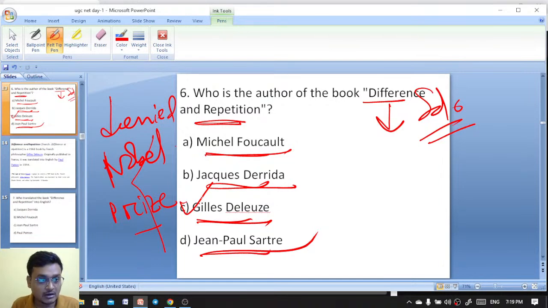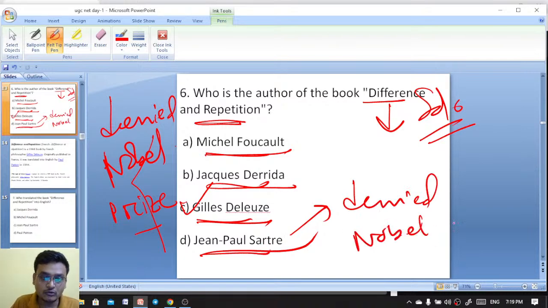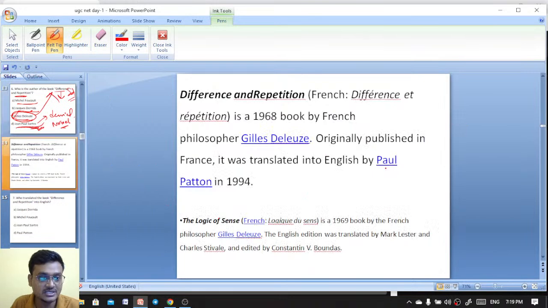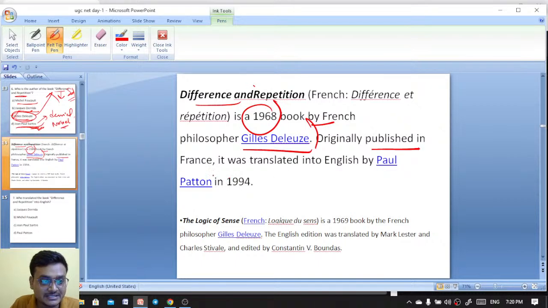Now, who denied the Nobel Prize? It was Jean-Paul Sartre, who said he does not want to be institutionalized. The right answer is Gilles Deleuze, who wrote Difference and Repetition, a 1968 book by the French philosopher Gilles Deleuze, originally published in French and translated into English by Paul Patton.